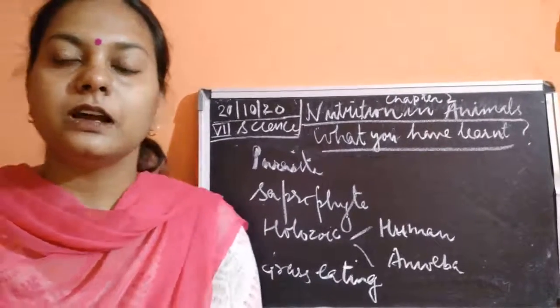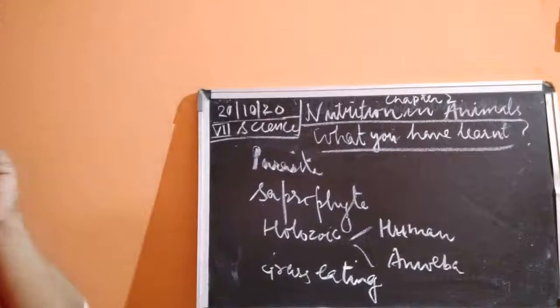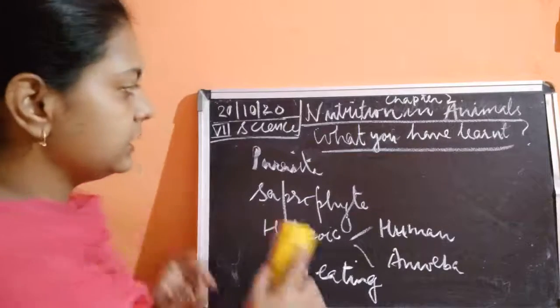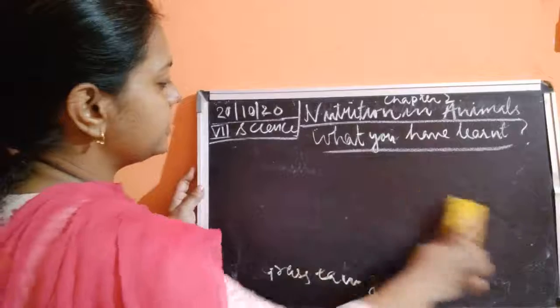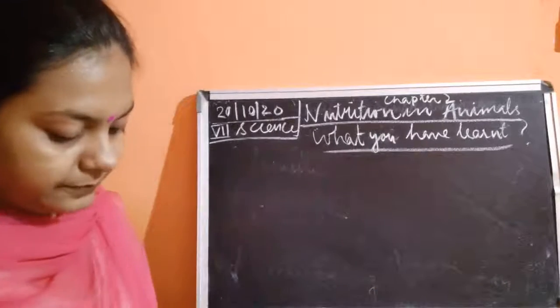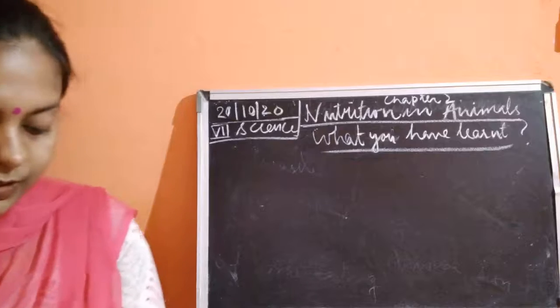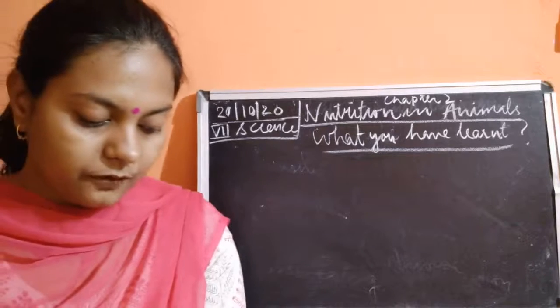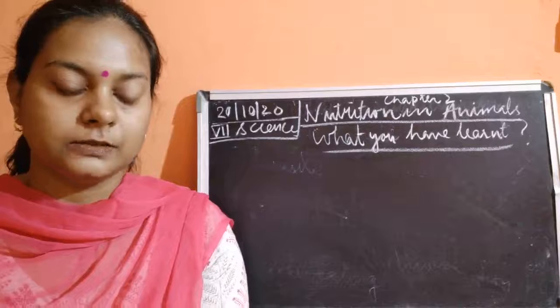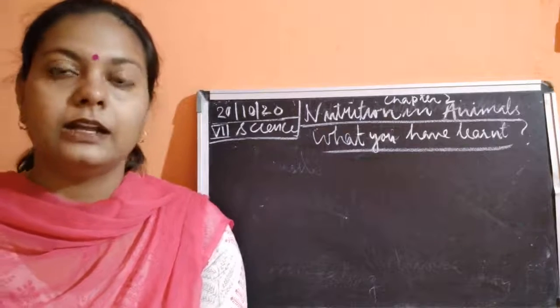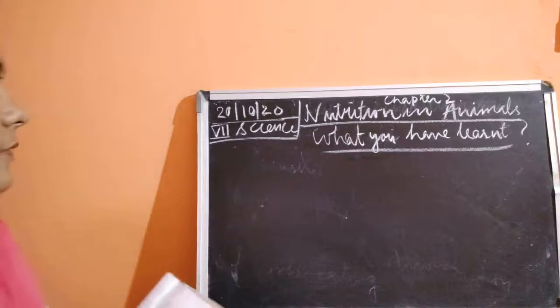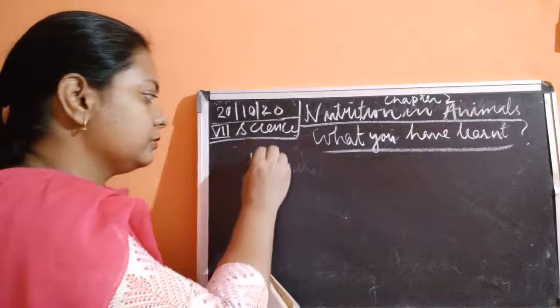So children, with this I'll be starting what we have learned in this chapter. The first point says: animal nutrition includes the nutrient requirement, mode of intake of food, and utilization of energy. This means that whenever we talk about nutrition, we always start from food.